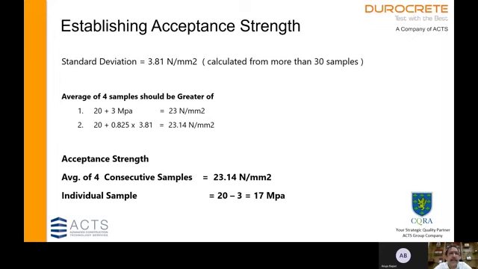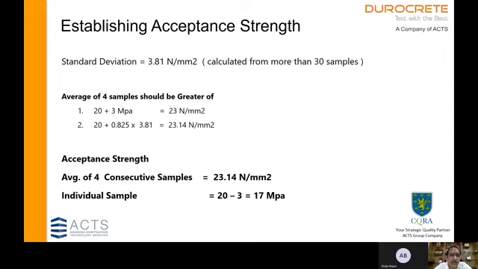Let us say that in this case, we have more than 30 samples available for calculating standard deviation, and standard deviation is calculated as 3.81 Newton per mm square. So the average of 4 samples should be the greater of 20 plus 3, that is 23 Newton per mm square, and 20 plus 0.825 times the standard deviation, that is 23.14.